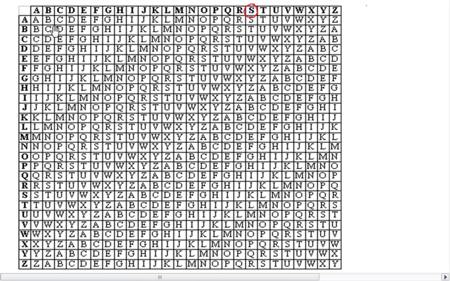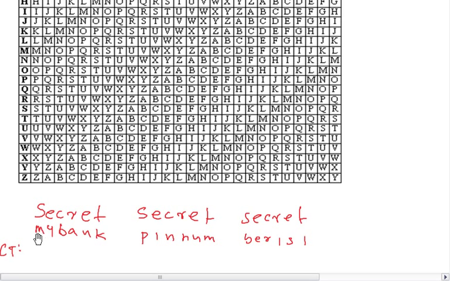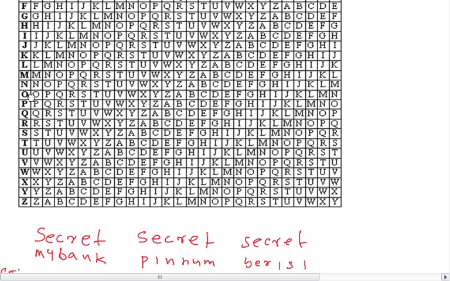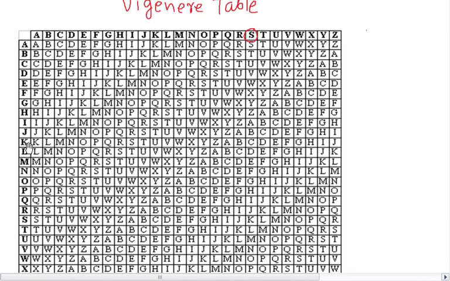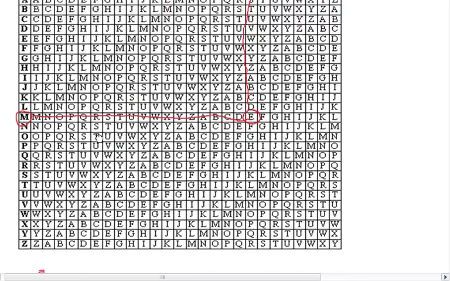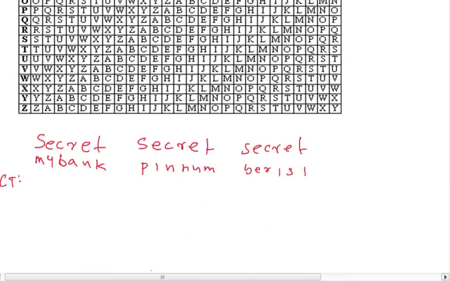Now if you come down, the letter is M, you need to find the letter M in this particular row. There is M here, and from this M you need to find that intersecting point. The intersecting point is E, so E is the cipher text for that.